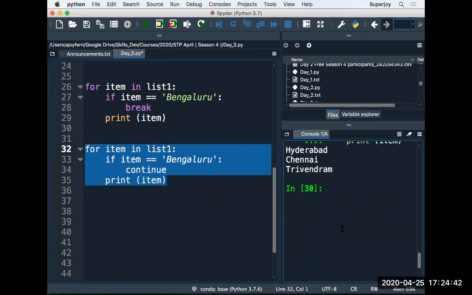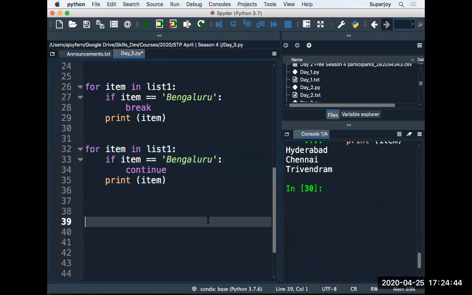Did you see the output, guys? We get the output Hyderabad, we get Chennai, we get Trivandrum, but Bangalore is missing, right? Why is it so? Basically, continue does not stop the loop execution.